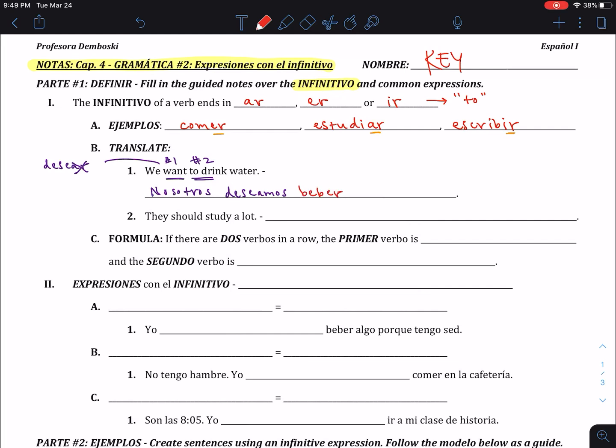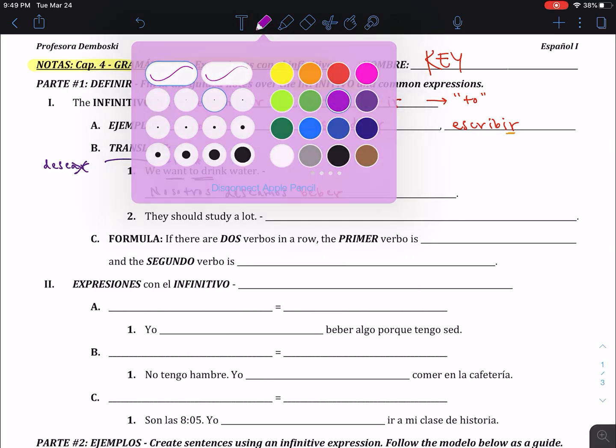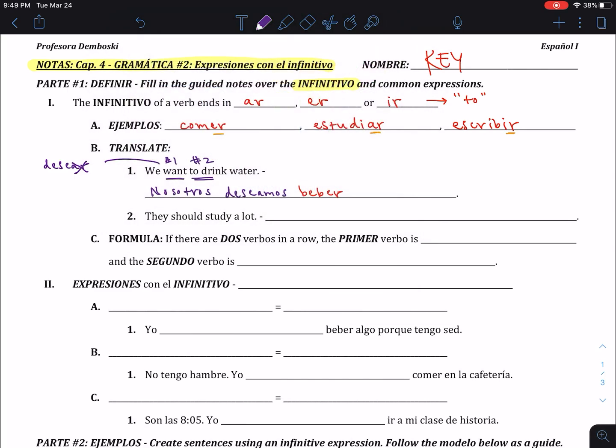Do not conjugate it to bebemos. We keep it beber. And then we have agua. Nosotros deseamos beber agua. Notice that the first verbo is conjugated and the second verbo is the infinitivo.